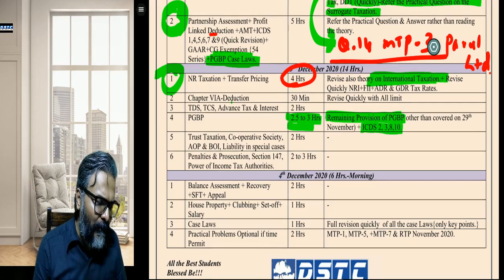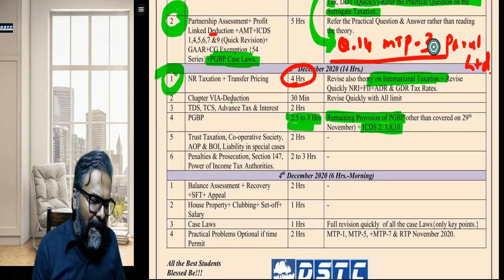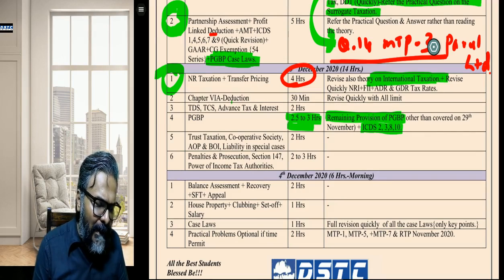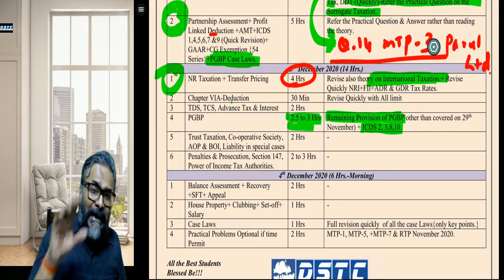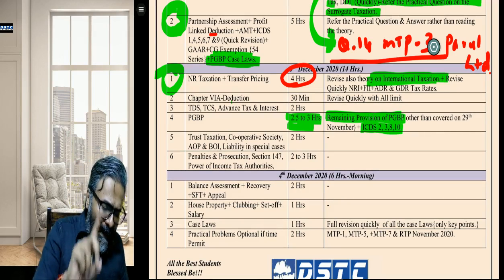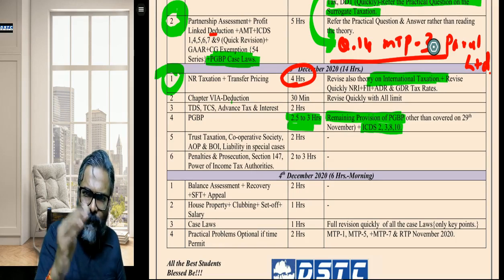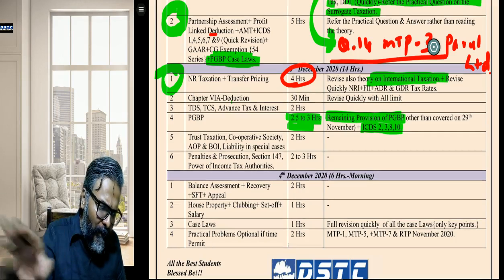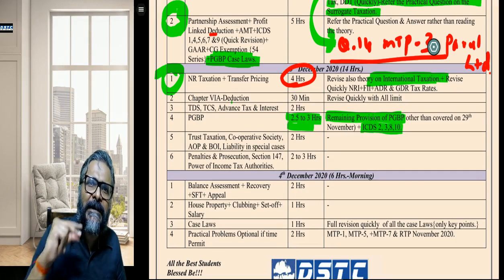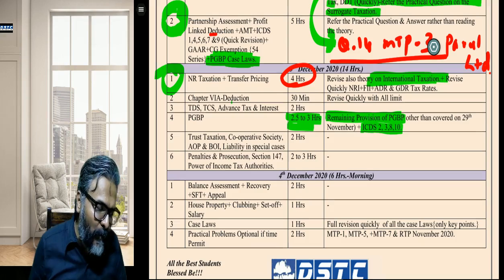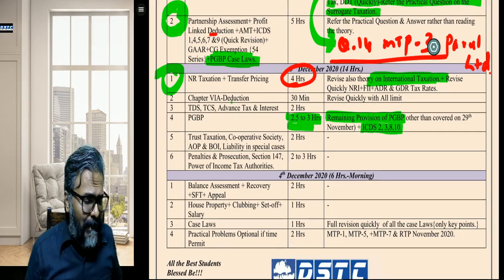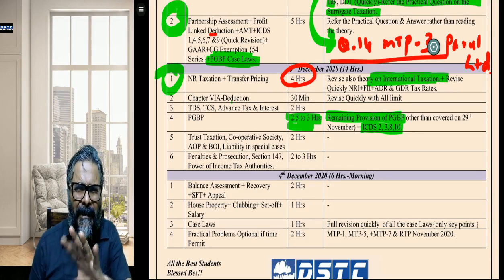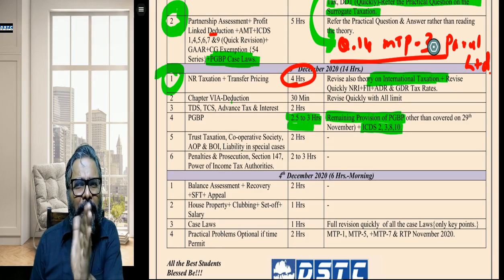Point number 5: trust taxation, cooperative society, AOP, BOI, liability in special cases, 2 hours again. Students, except for trust taxation, which has to do with theory, cooperative society, AOP, BOI, liability in special cases, do it and quickly revise. Revise what? Revise through practicals. Liability in special cases is also theory, like legal representative.